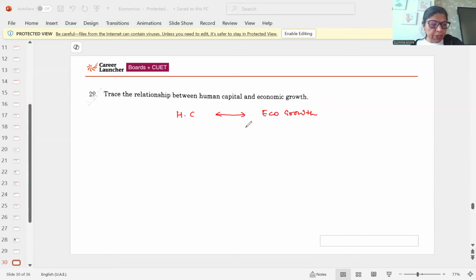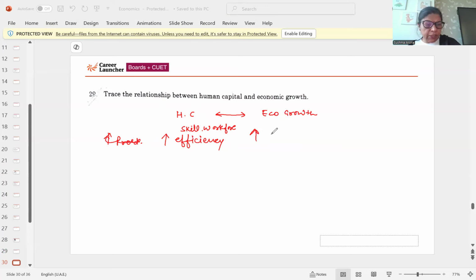As human capital increases, naturally production will increase, or we can say efficiency will increase if the human capital is skilled and knowledgeable. Due to a skilled workforce, efficiency will increase. If efficiency increases, naturally production will increase.